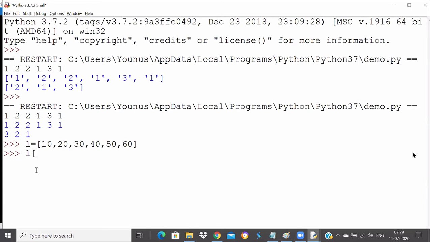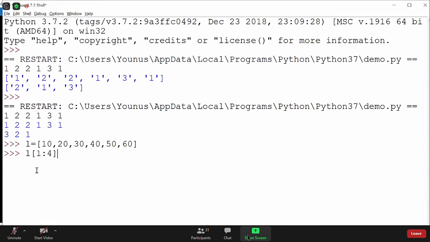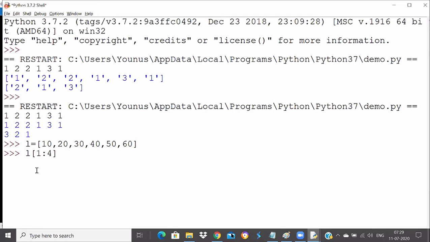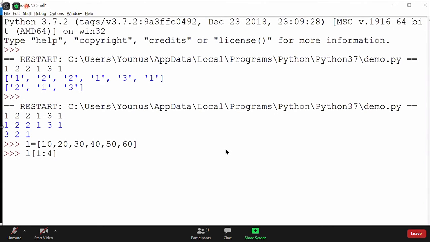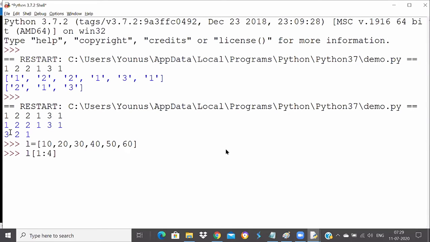You know that when I say 1 colon 4, can you tell me what will be the output? 1 colon 4. Anybody? What gets printed? 20 to 30 or 20 to 40? Come on, we should not have any confusion because we know that the starting index is included and the ending index will not be included. Very good. So 10 has 0 index, 20 has 1 index, 30 has 2, and 40 has 3.